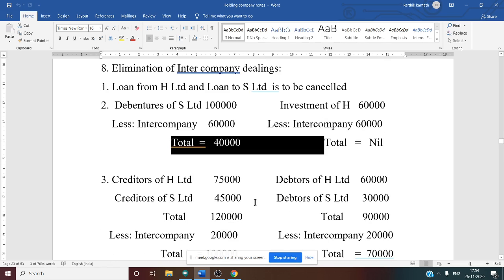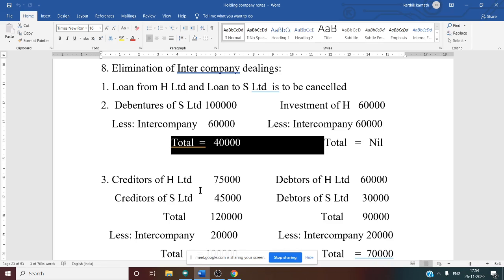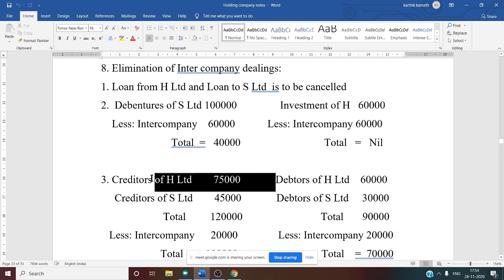When there is a supply of goods from one company to another company, so what happens here? Creditor of a subsidiary company includes the goods received by the holding company. So that value is given in the adjustment, 20,000. So 20,000 you have to deduct from both. That we have to discuss now. So creditor of H Limited given in the question is 75,000.